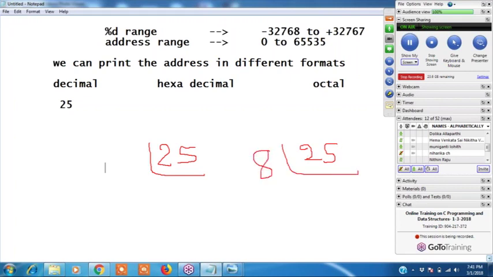Octal means 8. 25 divided by 8 is 3 times, remainder is 1. So 031 is the octal format.